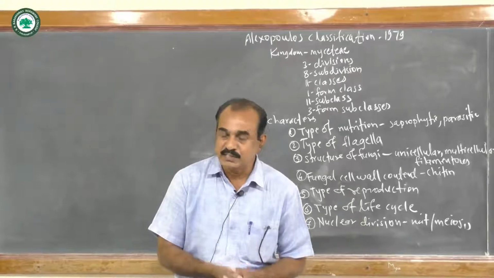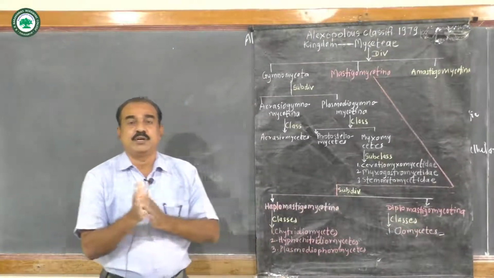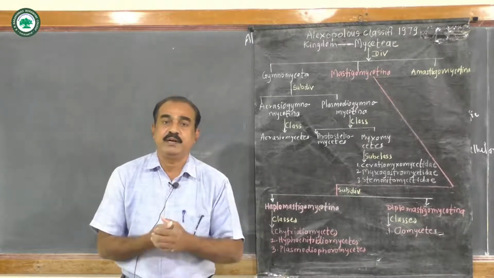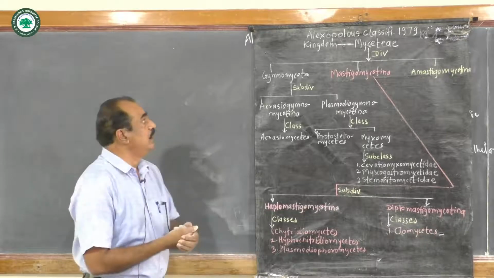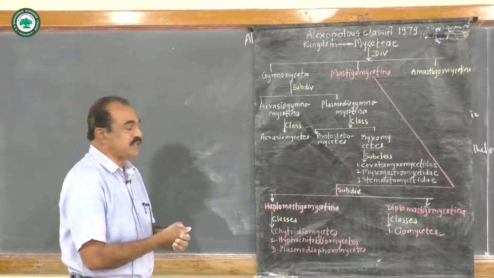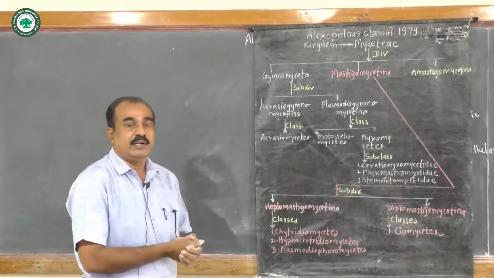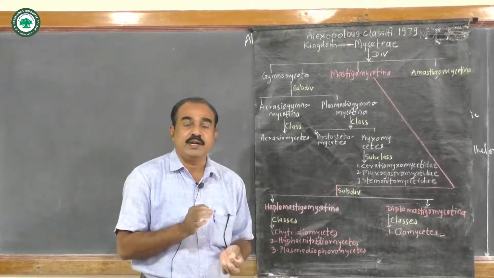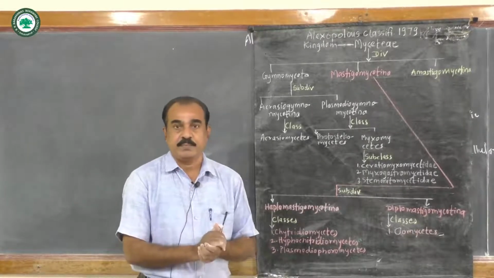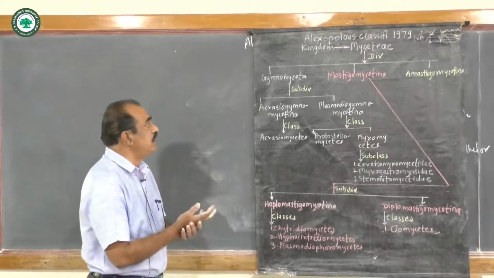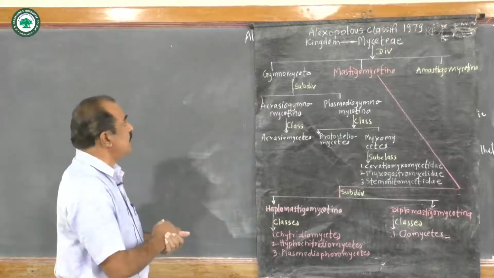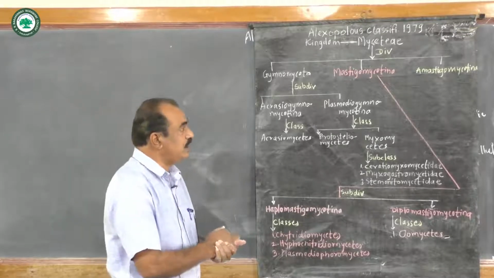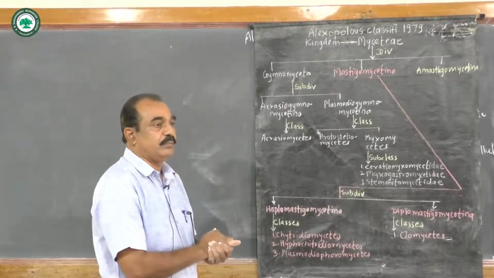Now the details of the classification are as follows. This is the complete classification of Alexopoulos. He prepared it in 1979 with his co-workers, for example Mims, etc. Now there is the kingdom Mycetae. That means all the fungi are included in one kingdom, and that kingdom is called Mycetae. And this kingdom Mycetae is divided into 3 divisions. These 3 divisions are Gymnomycota, Mastigomycotina, and third, Amastigomycotina.